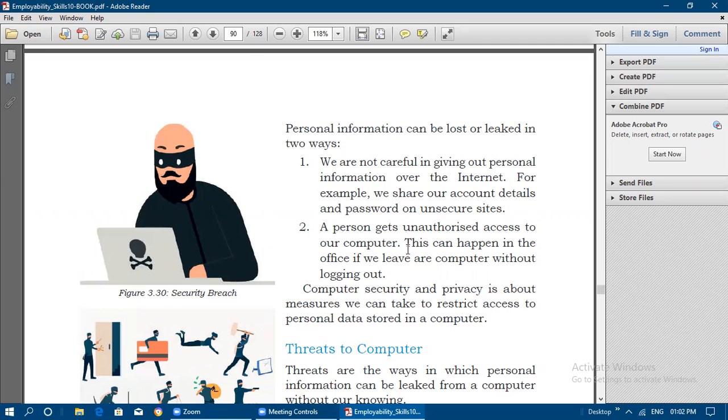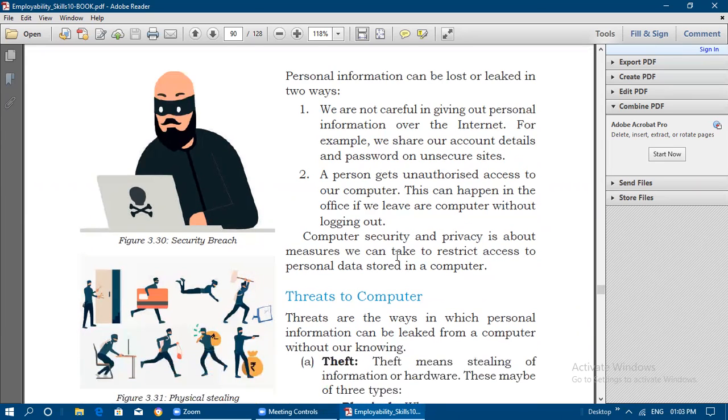This can happen in the office if we leave our computer without logging out. So whenever we are not using our computer or email or any other app, like privacy related apps such as WhatsApp, we need to provide a password for that. We need to give a secured password, and we need to log out. Computer security and privacy is about the measures we can take to restrict access to the personal data stored in the computer.